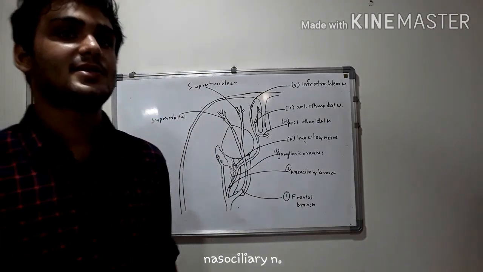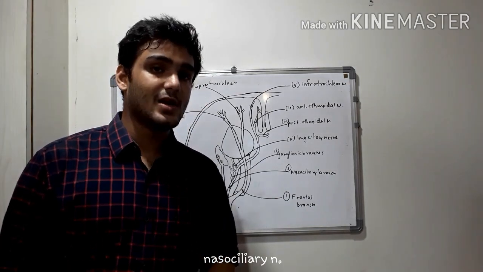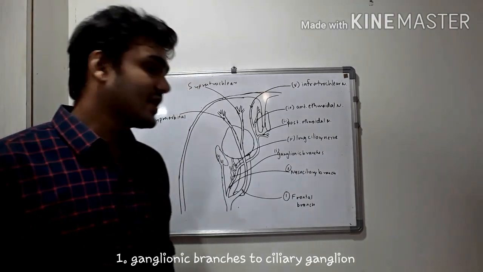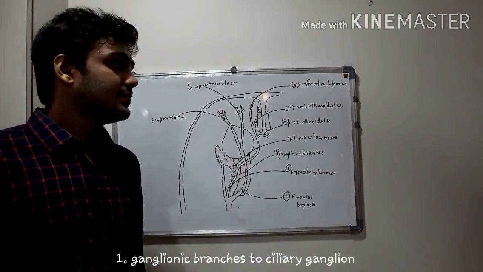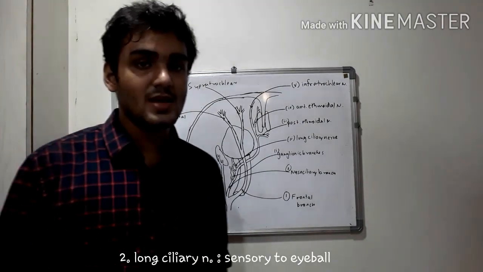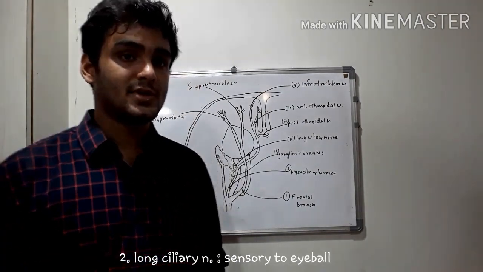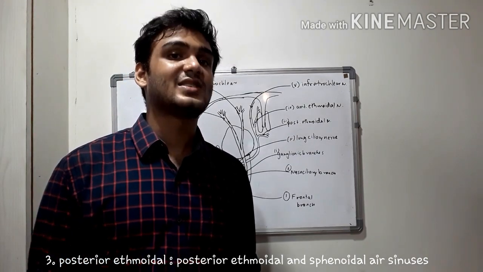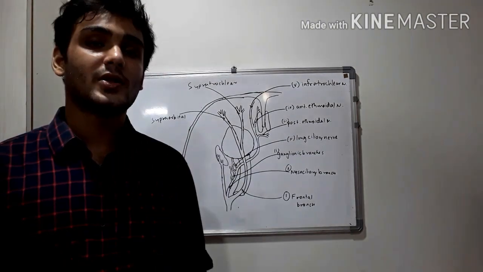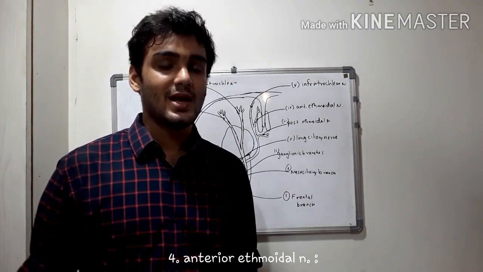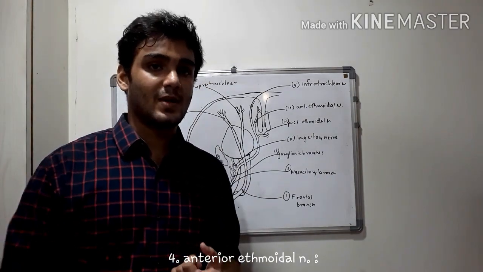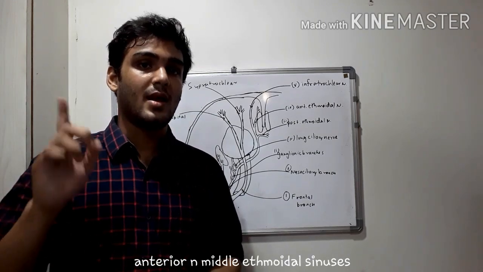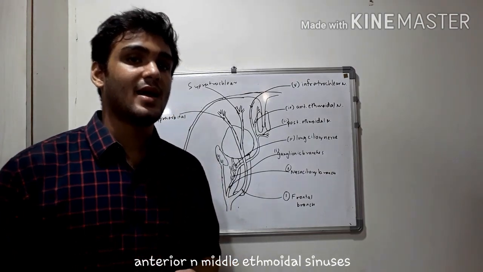Now coming to the second branch, that is the nasociliary branch. The nasociliary branch also has 5 divisions or 5 nerves. Firstly, we have the branches to the ciliary ganglion. Then the long ciliary nerve. This long ciliary nerve is sensory to the eyeball. Then the posterior ethmoidal nerve, which supplies the posterior ethmoidal sinus plus the sphenoidal air sinus. And talking about the anterior ethmoidal nerve, the posterior ethmoidal sinus is supplied by the posterior ethmoidal nerve, so we have two sinuses left from the ethmoidal sinuses, the anterior and middle. These two are supplied by the anterior ethmoidal nerve.